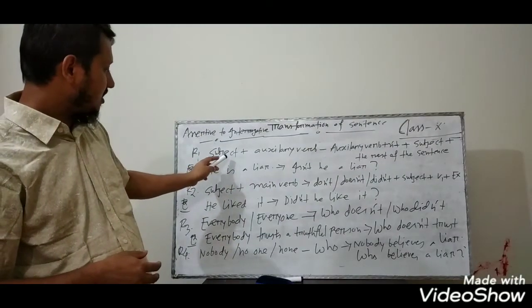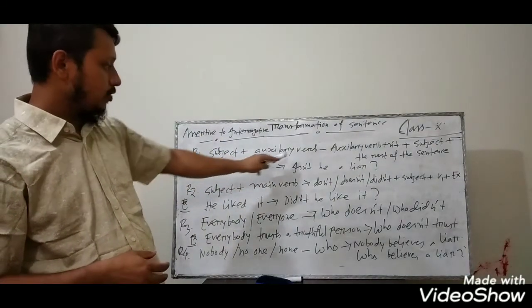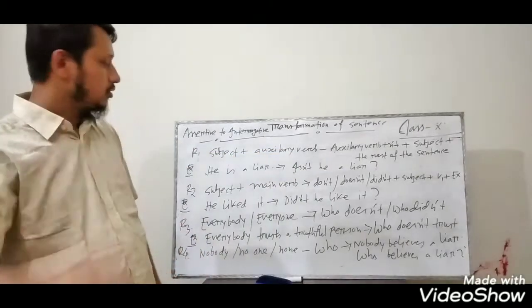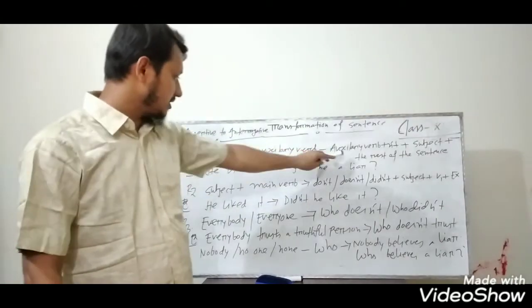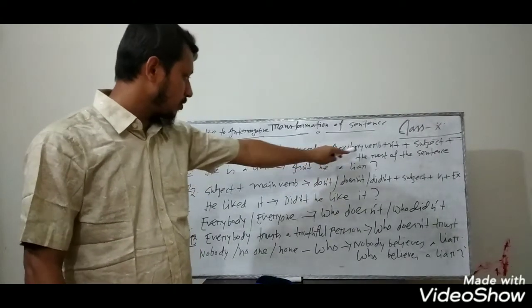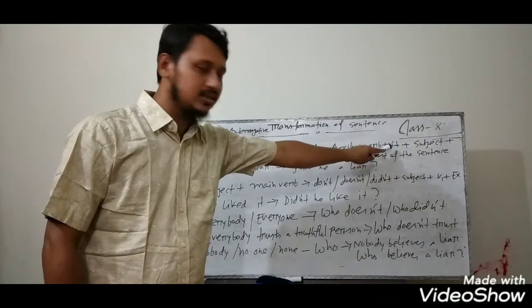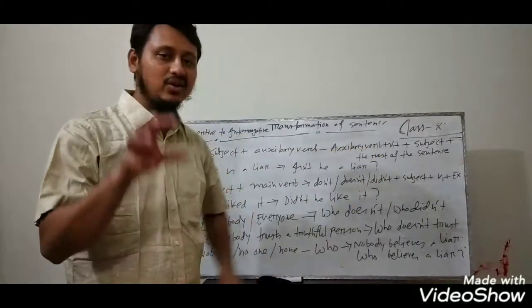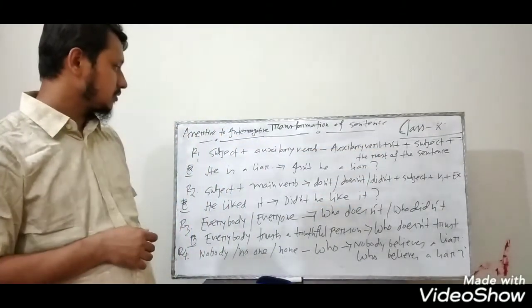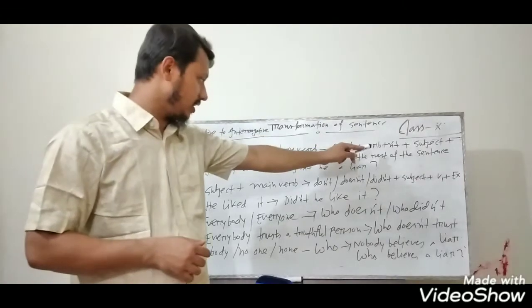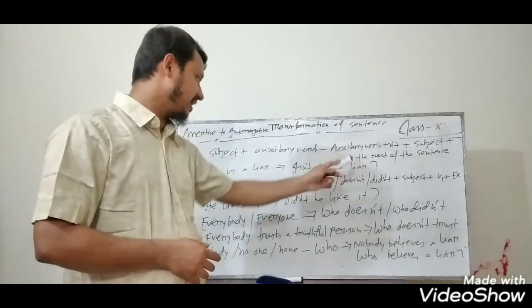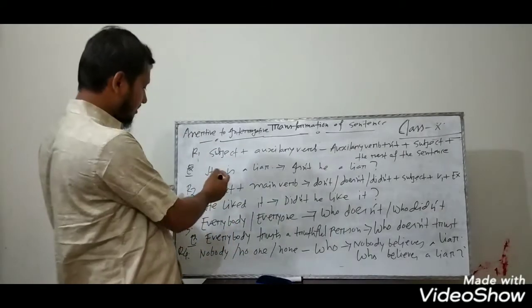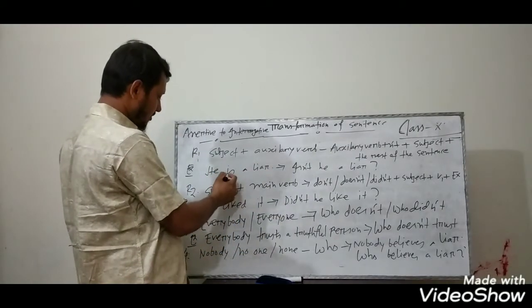If after the subject there is an auxiliary verb, how can you transform it? So there is a structure for you. At first you have to write the auxiliary verb and the short, contracted form of not, and then the subject and then the rest of the sentence. So here is an example for your understanding.